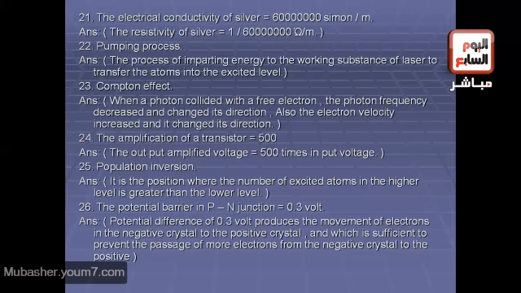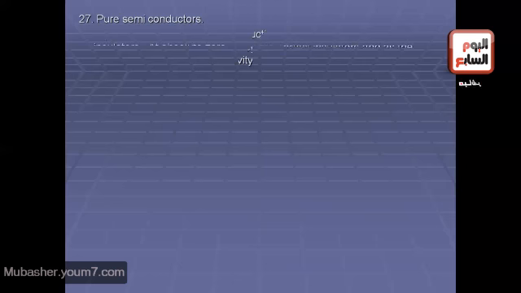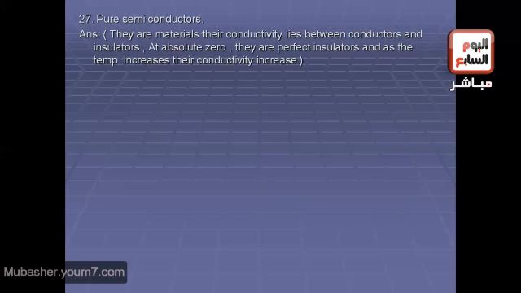The last question here is what is meant by pure semiconductors. As we know, semiconductors are materials which have conductivity lying between insulators and conductors. At low temperature they are perfectly insulators, but when their temperature increases they become conductors. Okay, let's see the answer. They are materials whose conductivity lies between conductors and insulators. At absolute zero they are perfect insulators, and as the temperature increases their conductivity increases.